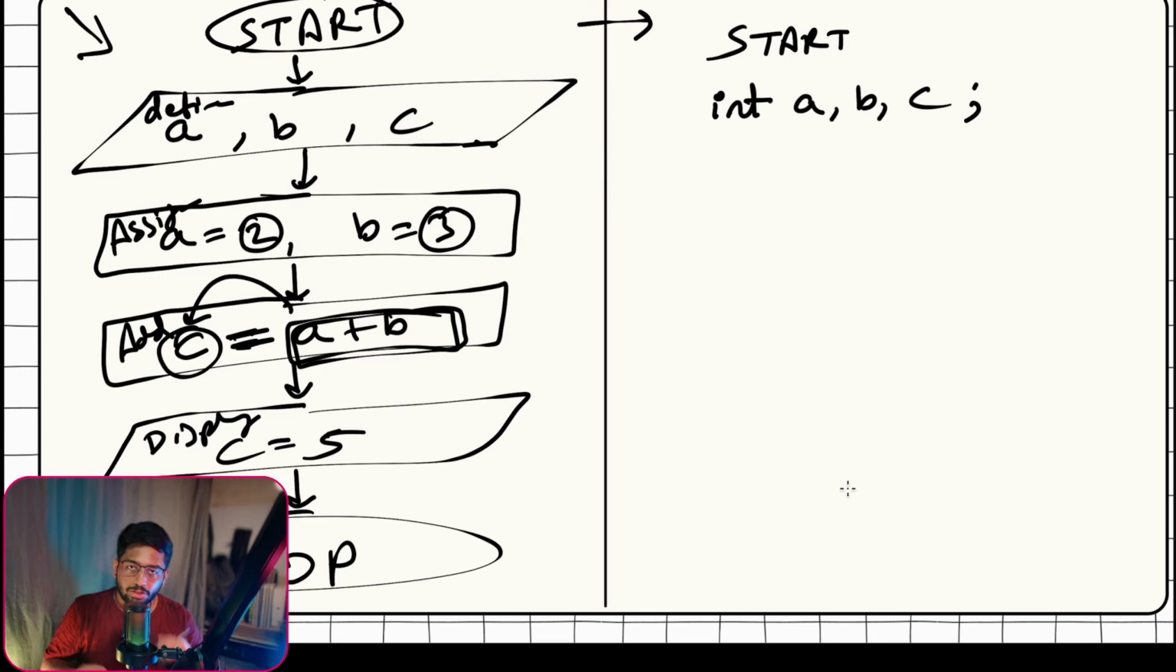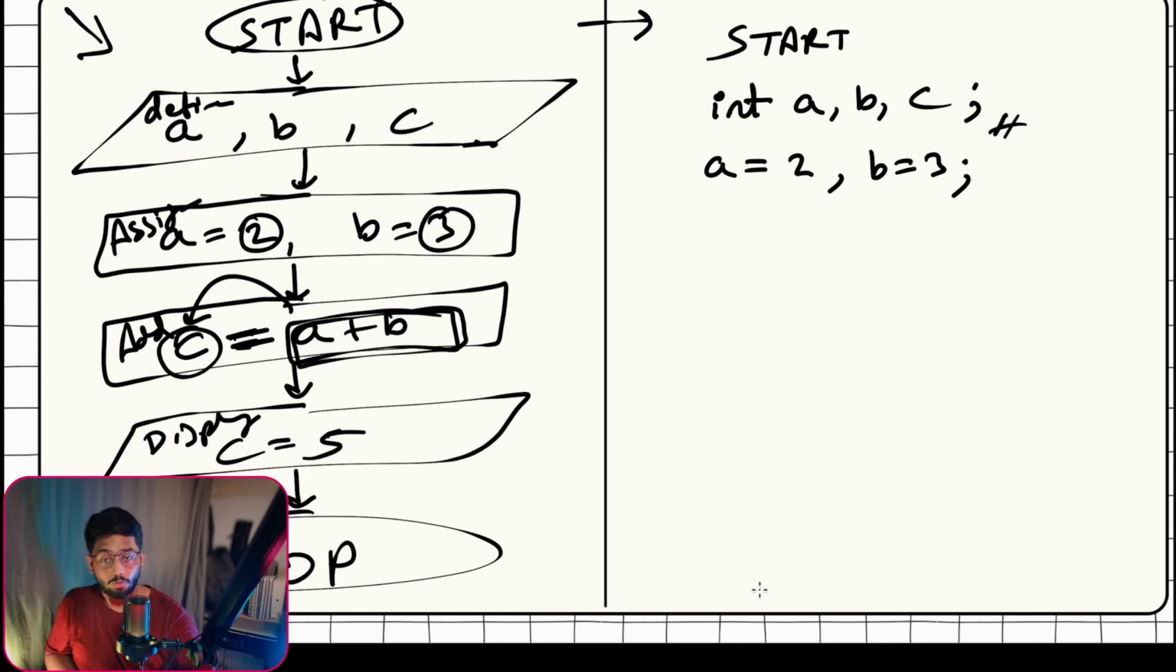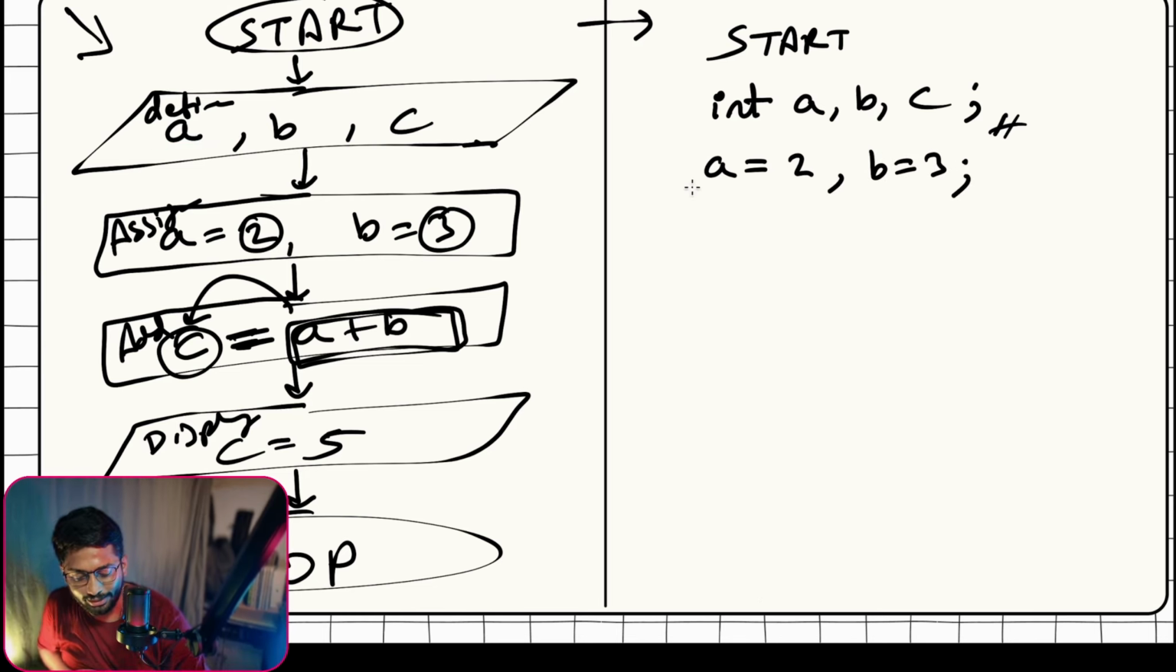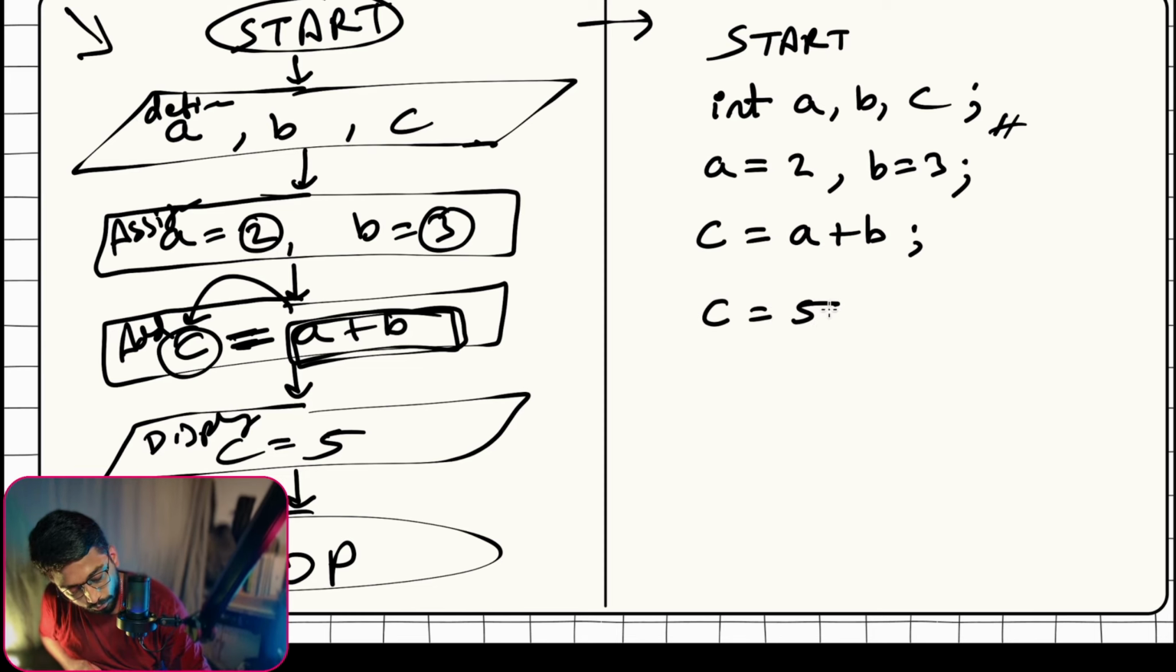So let's make some assumptions over here. Whenever we end any line, we'll say it's ending with a semicolon. And then when you want to assign them, the simple way is A equal to 2, B equal to 3, semicolon. Once you have defined and assigned them, the next step would be to add. C equal to A plus B, again semicolon. And lastly, you want to display it, right? So C equal to 5.